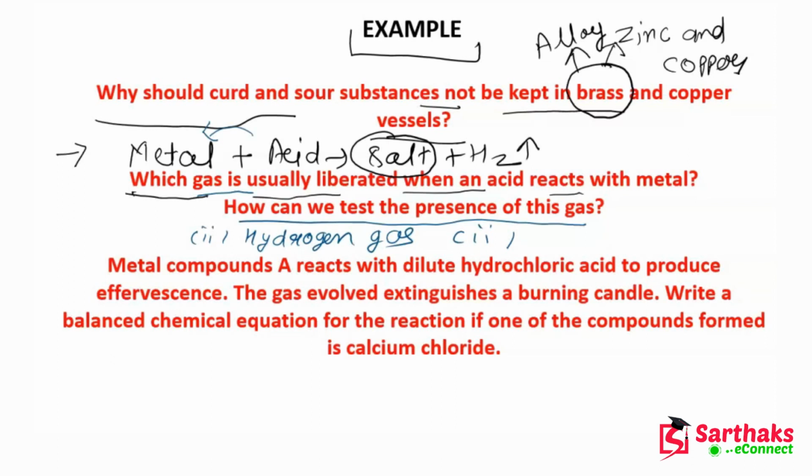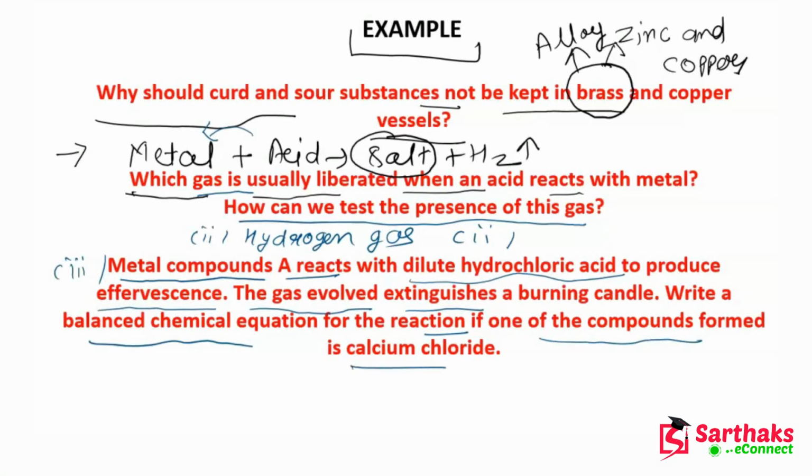Now let's talk about this third example. This third example says that metal compound A reacts with dilute hydrochloric acid to produce effervescence. The gas evolved extinguishes a burning candle. Write a balanced chemical equation for the reaction if one of the compounds formed is calcium chloride. So basically guys, in this question, two hints are given.